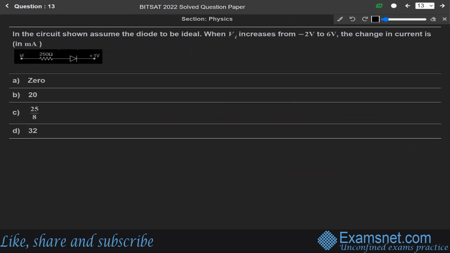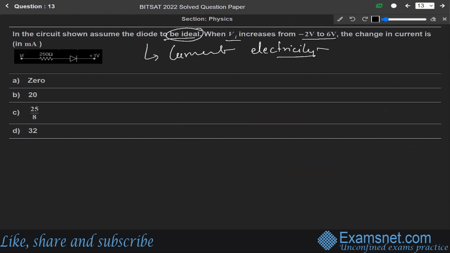Now next question 13. In the circuit shown, assume the diode to be an ideal diode. When Vi increases from minus 2 volt to 6 volt, then the change in the current. This question is from the chapter of current electricity. We are given an ideal diode, and when Vi increases from this to this, we have to find the change in current.